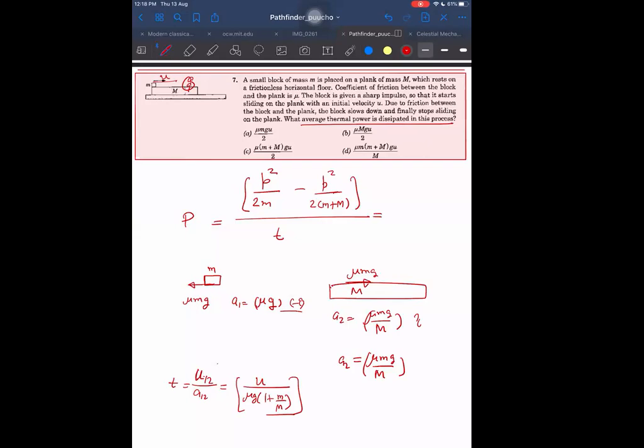In the power formula, P we can write as half into P. Is it P star? I think P is in the center of mass frame, right? No, not center of mass. I have taken ground only. No need of center of mass. In the ground frame only, I can take.